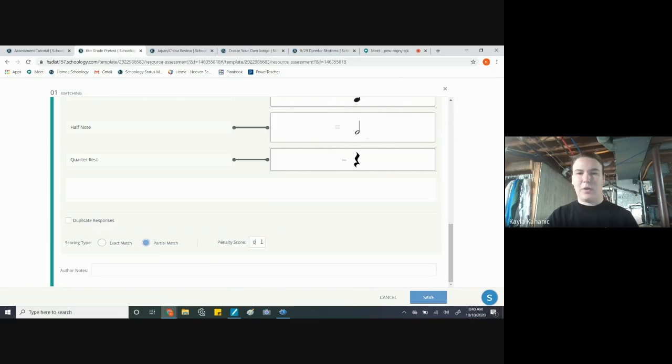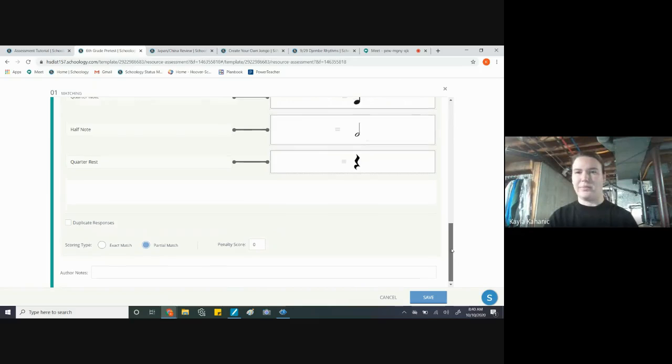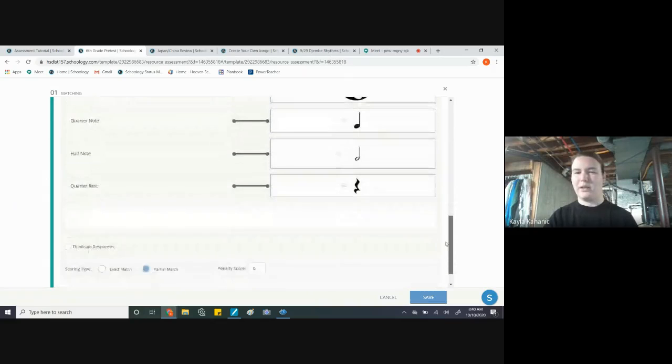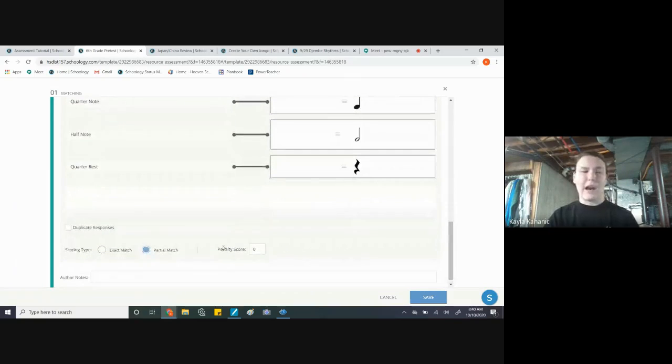Also, I don't play with this box. Keep it at 0. The only reason that you might want to use the penalty score, if you think that your student should be basically double penalized for getting a question wrong, you can play with this box and do like 100 or something like that, and it takes off more if you get something wrong. I don't typically do that. I just say what they got right, they got right. So you leave it at partial match and 0.